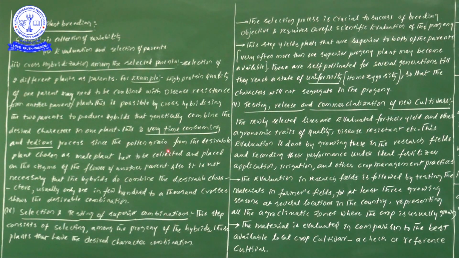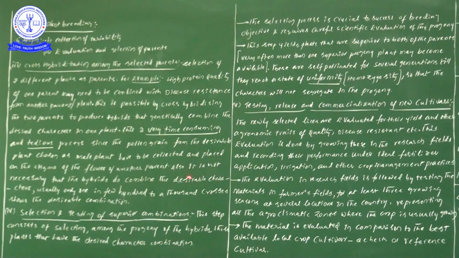Since the pollen grains from the desirable plant chosen as the male plant have to be collected and placed on the stigma of the flower of another parent, definitely we need to do that also. After completion of all these things, sir, the formation of superior characters or combinations takes place. Once you see the next lines, you will get the knowledge of this.